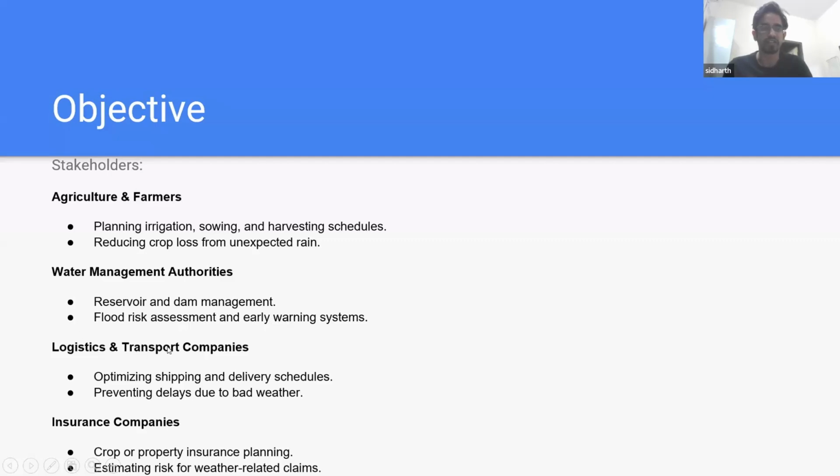Then logistic and transport companies for optimizing shipping and delivery schedules and preventing delays due to bad weather. And finally, insurance companies that take care of the property insurance planning, estimating risk for weather-related claims.